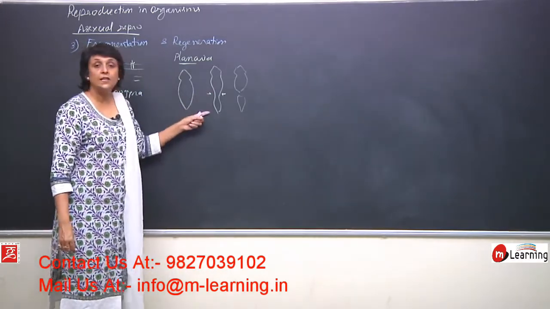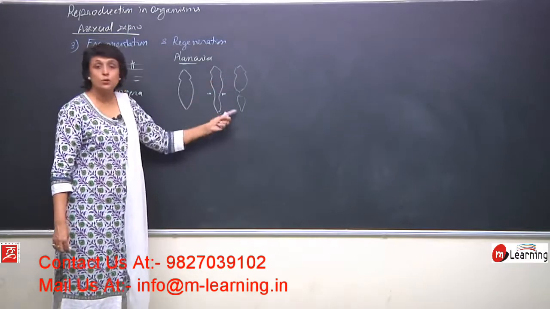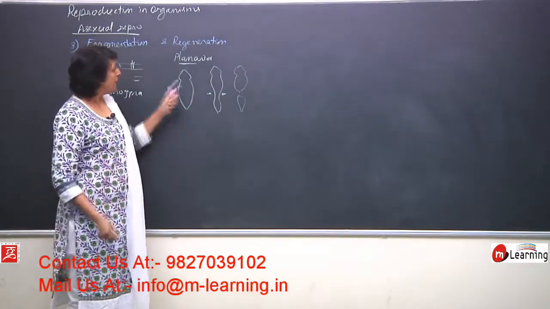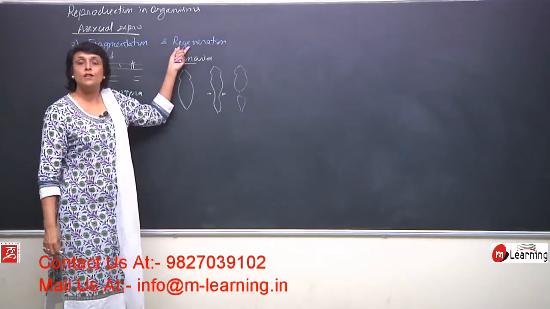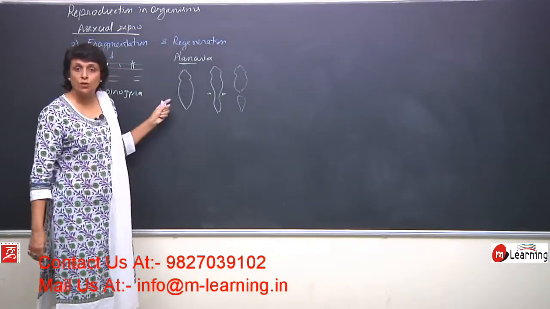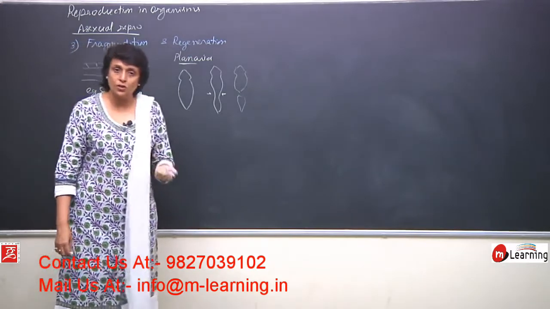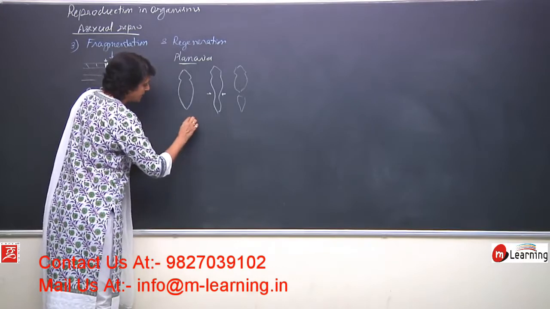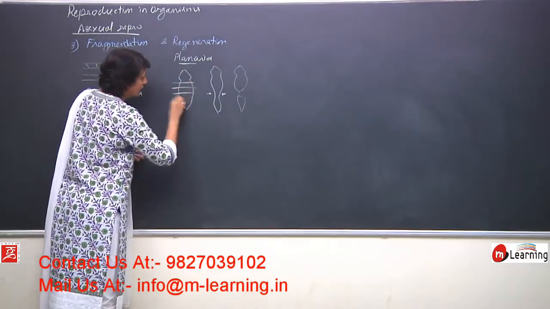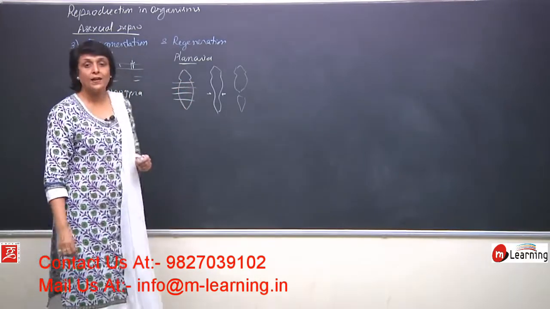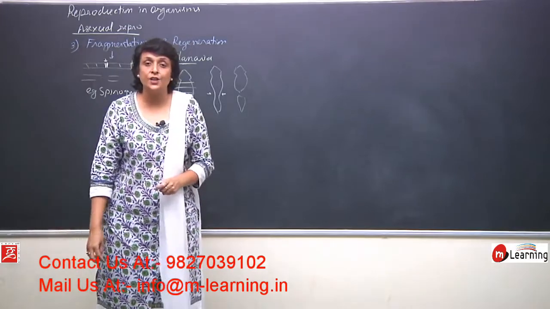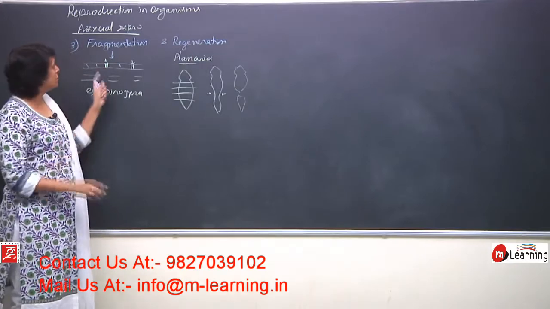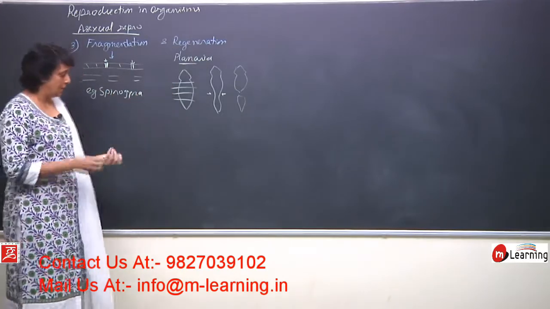Now here it is undergoing splitting to produce two, and that is similar to binary fission, but there is a power of regeneration which is present in lower organisms, like in sponges also, in Planaria also. If this Planaria is cut into various parts, each part is capable of regenerating into a complete organism. So that is the basic small difference between fragmentation and regeneration.